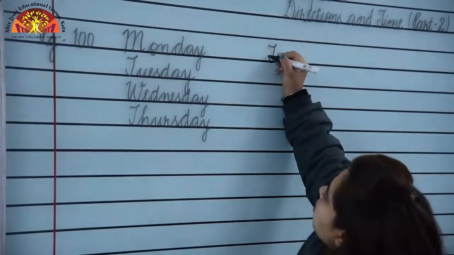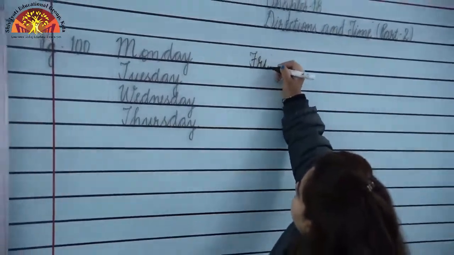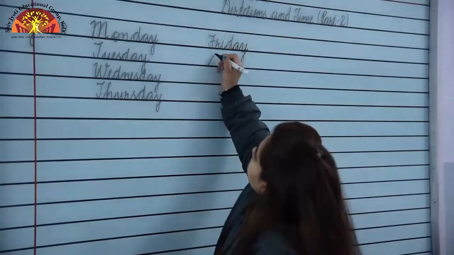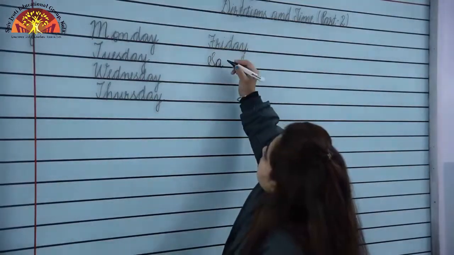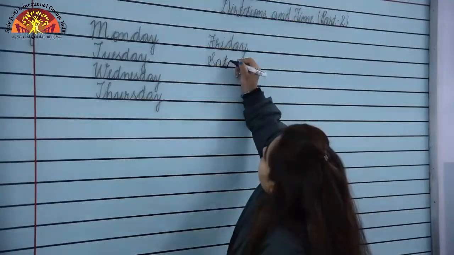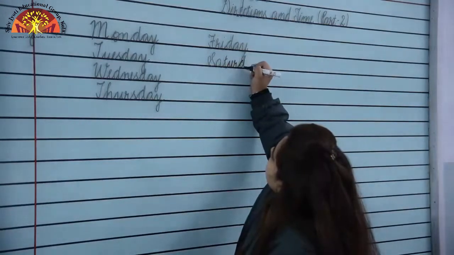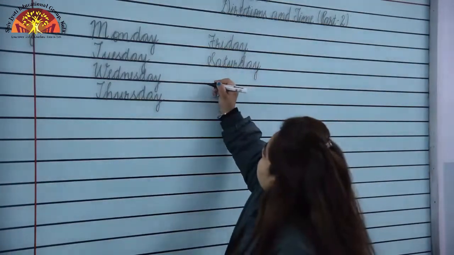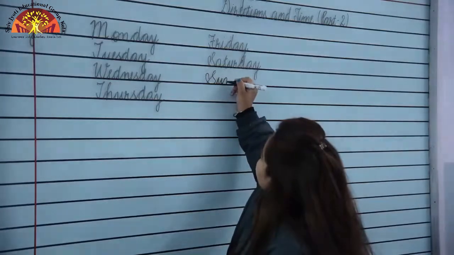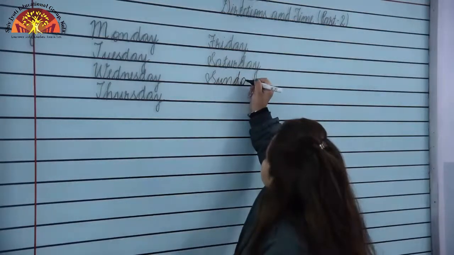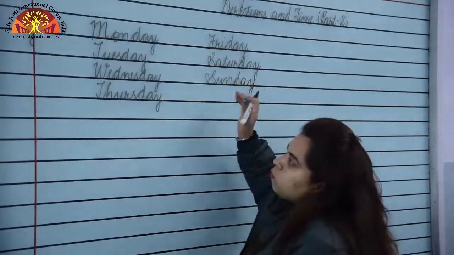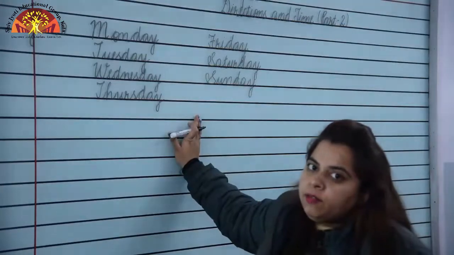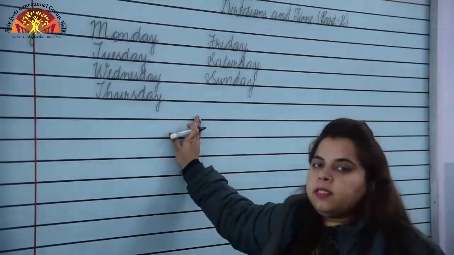After Thursday, what comes? Friday, F-R-I-D-A-Y, Friday. F will be capital. Next is Saturday, S-A-T-U-R-D-A-Y, Saturday. S will be capital children, and the last day is Sunday, S-U-N-D-A-Y, Sunday. What are all these? These are days of the week. How many days are there in a week? There are 7 days in a week.